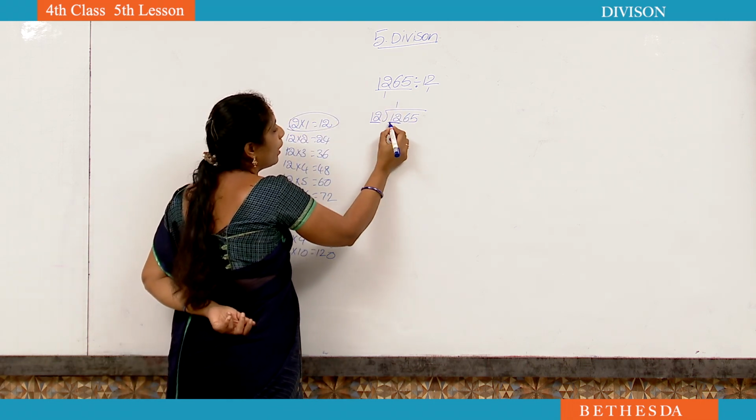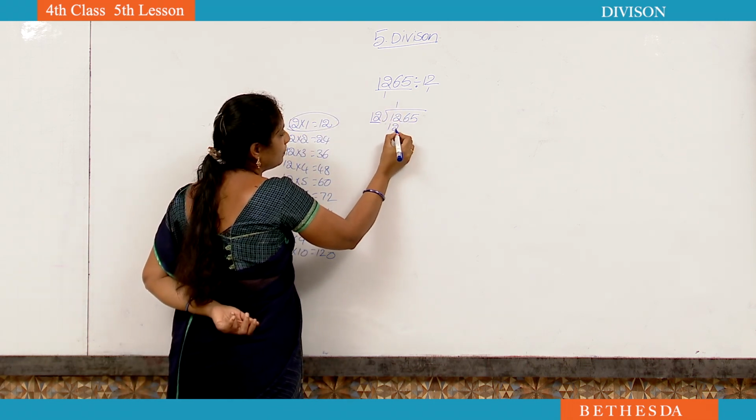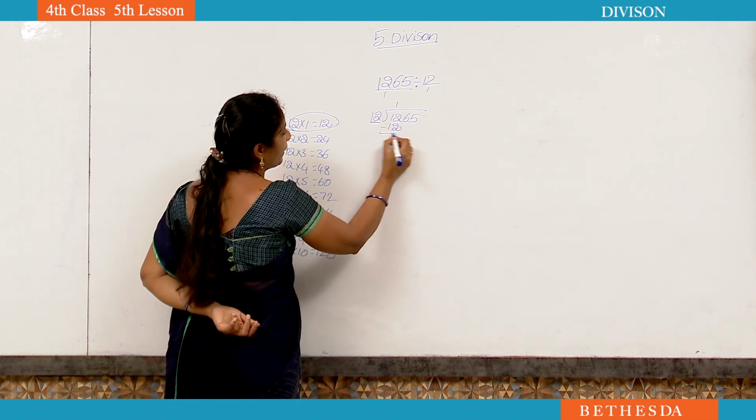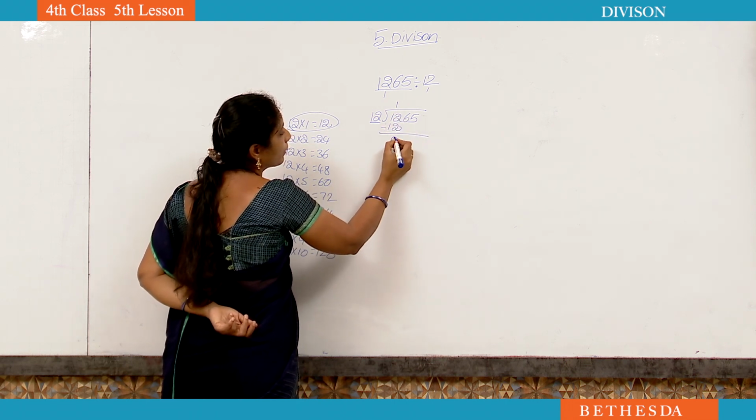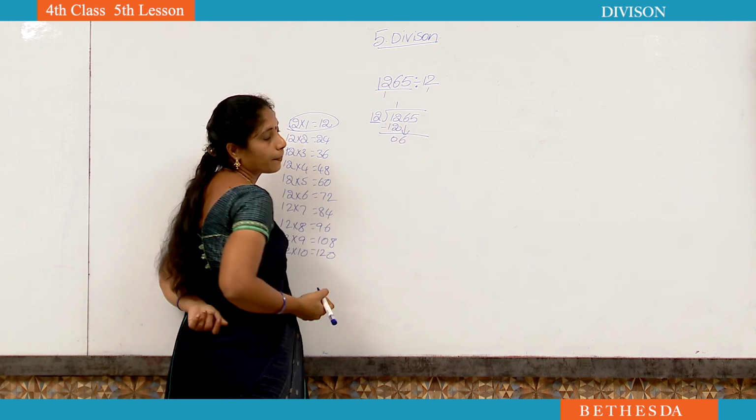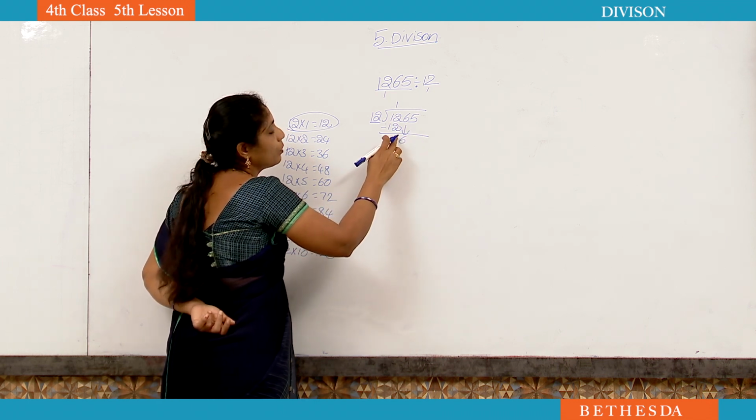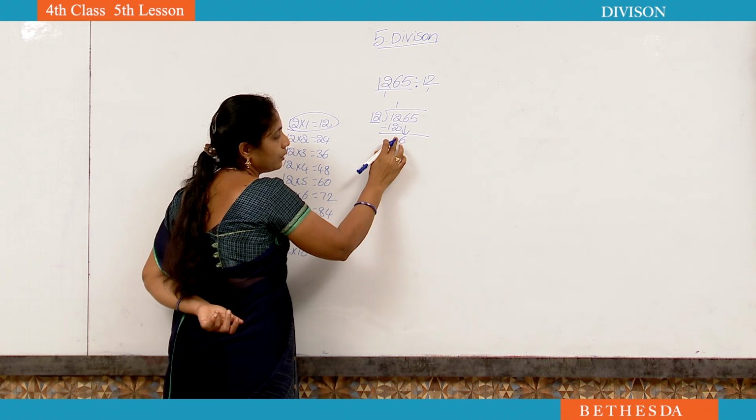1 time. 1 12s are 12. Now do subtraction. 12 minus 12, 0. You have to take down 6. Okay. 0 means no value, in the highest place 0 means no value. That's why you have to rub it.